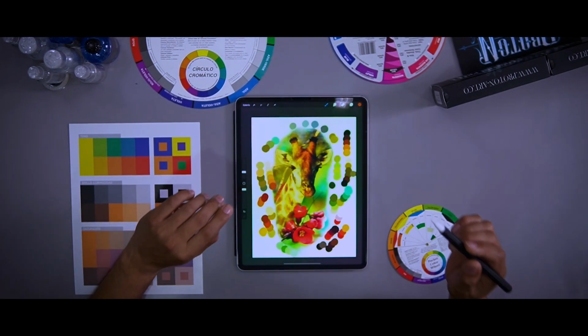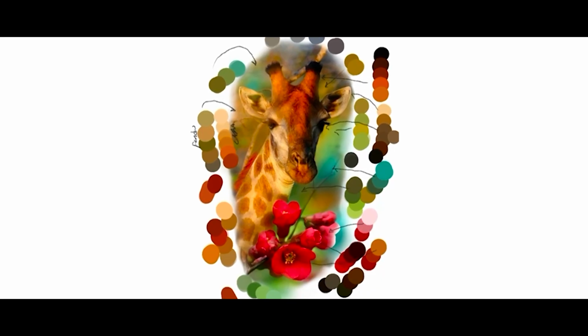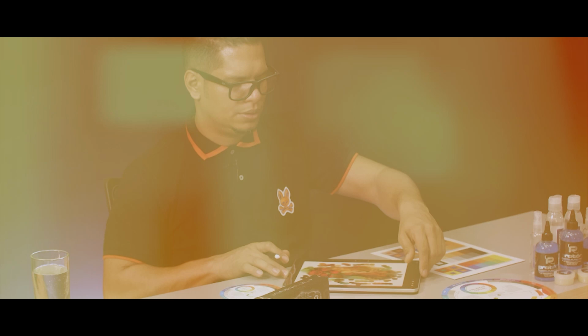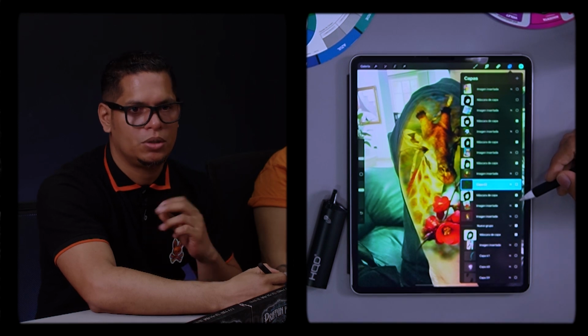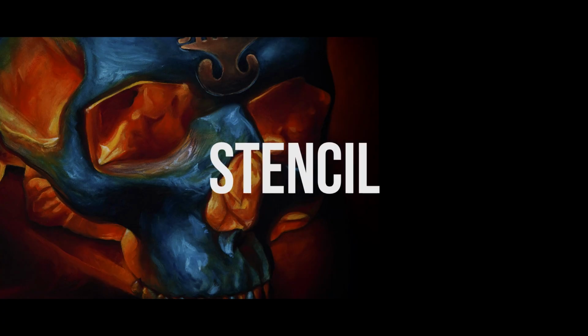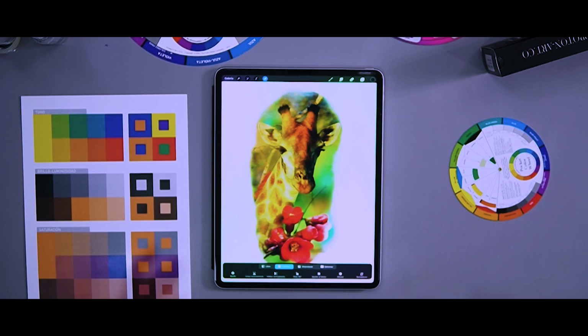Before we do the stencil, what can we do too? Take out the colors that we will use. I will write what this little thing is for, because later in the tattoo, I get lost. With this, I already know more or less how many cups I have to set. We work the color all together and we say this is the best option, and we do it. Ready, now let's make the stencil.